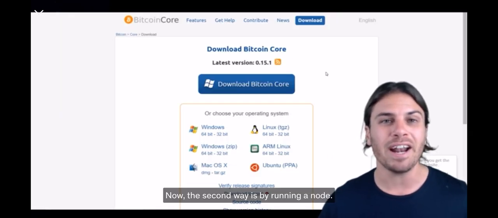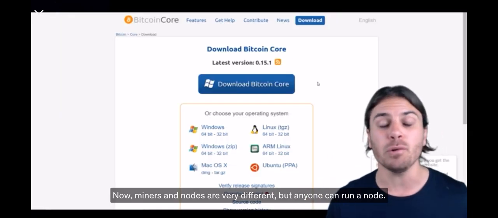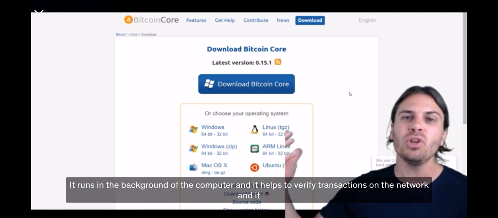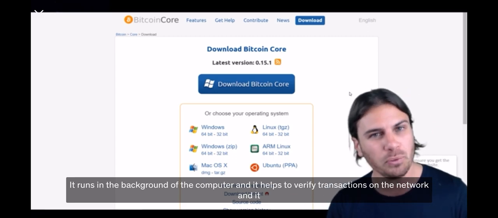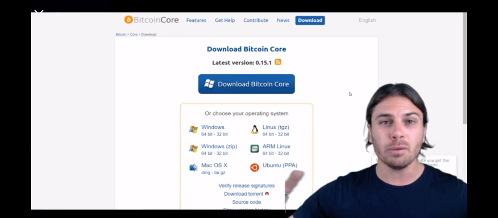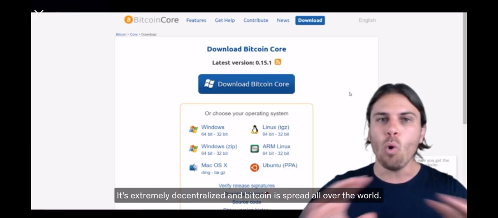Now the second way is by running a node. Now miners and nodes are very different, but anyone can run a node. You can download the Bitcoin Core, it runs in the background of your computer, and it helps to verify transactions on the network, and it helps to keep the Bitcoin network strong. This is that distributed system we were talking about before. It's extremely decentralized, and Bitcoin is spread all over the world.